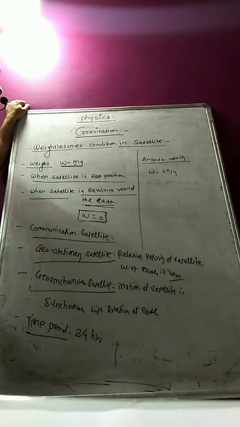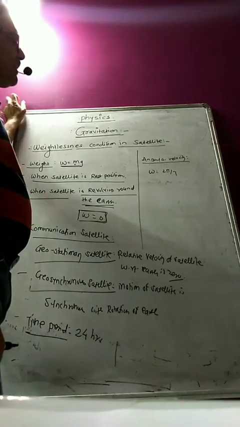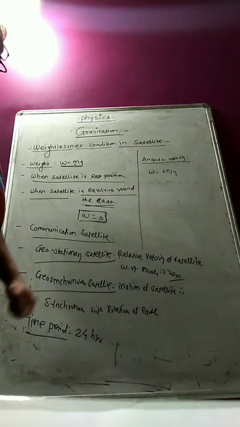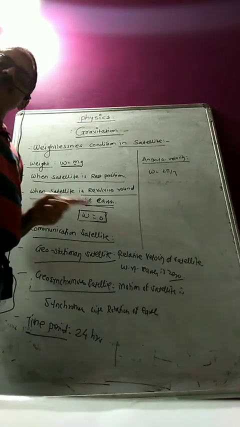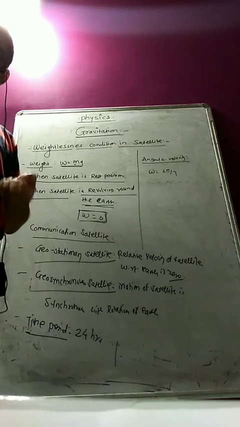So 2 pi upon this gives about 7 into 10 raised to minus 5 radian per second. That will be its angular velocity. Therefore the angular velocity of revolution of the satellite around the Earth will be the same as the angular velocity of rotation of the Earth about its own axis.